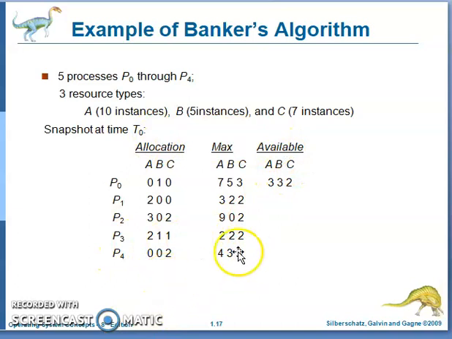After allocation and the maximum, the available resources are 3 3 2. These are the available resources for all processes.